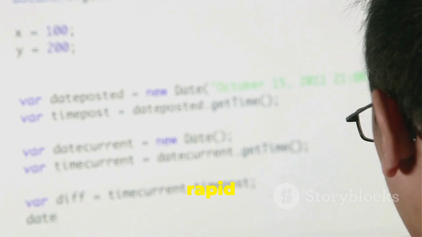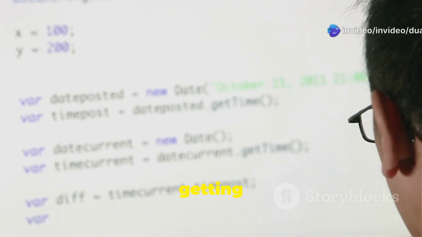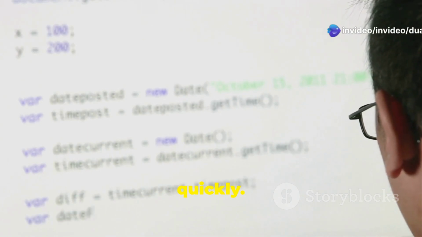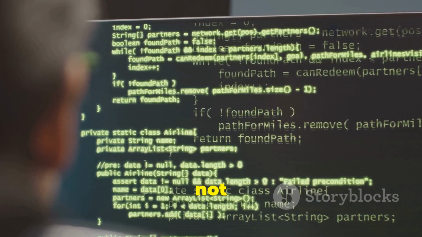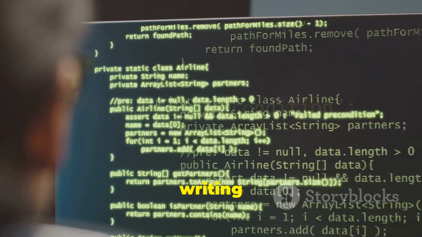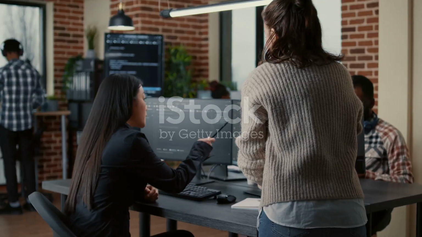Copilot is excellent for rapid code generation. It's perfect for getting a lot of code written quickly. Cursor offers a deeper level of understanding and broader assistance. It's not just about writing code faster, but about writing better, more efficient code.